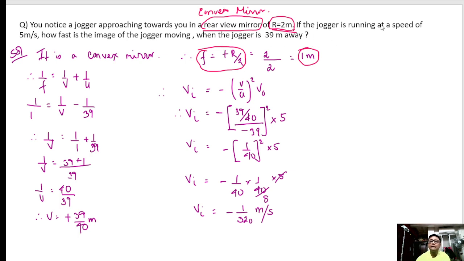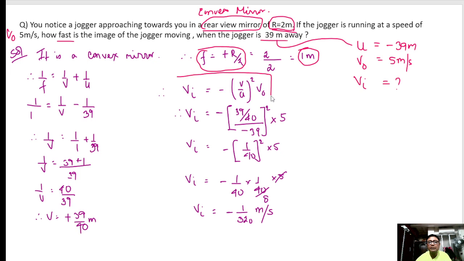The jogger is running towards you at a speed of this, that means v0 is given. When the jogger is 39 meter away, u is minus 39 meter. The speed of the jogger is given as 5 meter per second. They are asking what is the speed of the image of the jogger. So first of all, we know that this is the formula for finding the speed of the image.